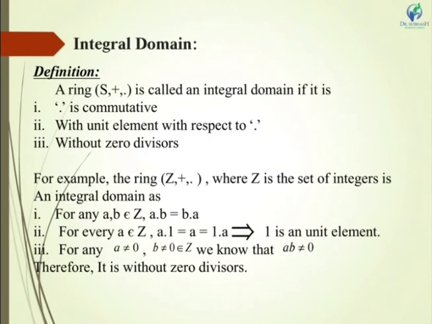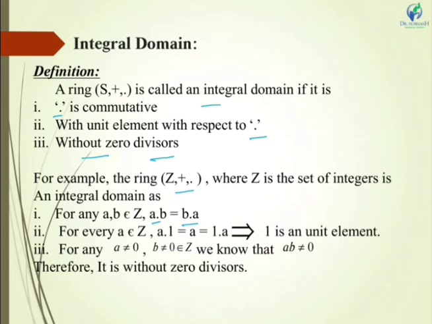Now next is integral domain. A ring (S, +, ·) is called an integral domain if it is commutative with respect to multiplication, with unit element with respect to multiplication, and without zero divisors. For example, the ring (Z, +, ·), where Z is the set of integers, is an integral domain. Reasons are given below. First is, for any a, b belongs to Z, ab = ba, since our first property is it must be commutative with respect to multiplication.